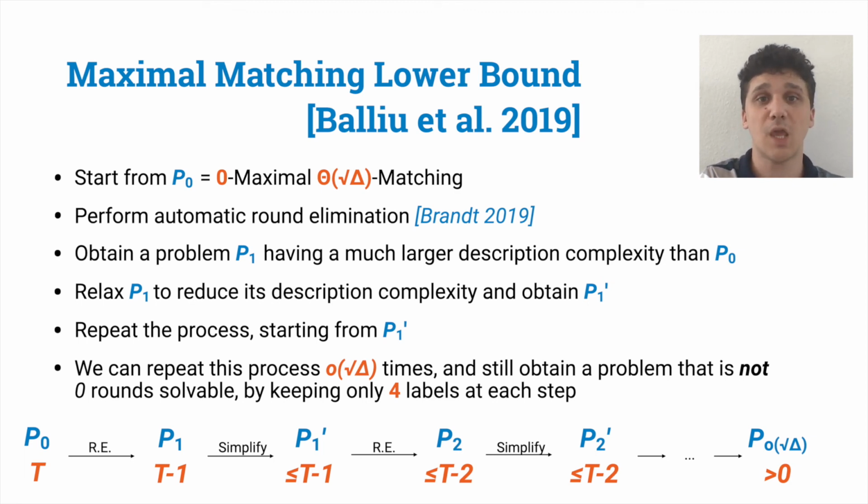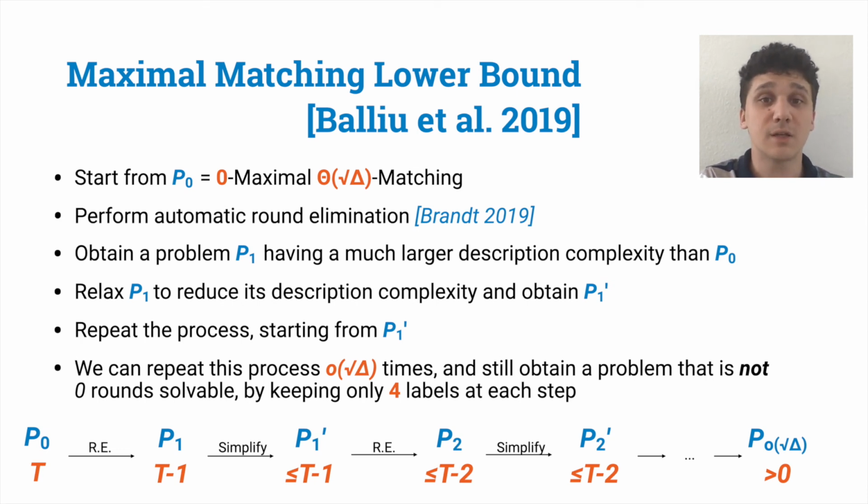Unfortunately, if we start from maximal matching, by doing such simplifications, we cannot repeat this process a number of times that is linear in delta. Because after just root delta steps, we get a problem that is 0 round solvable, meaning that the simplifications that are done to each intermediate problem are too severe. And this approach would only give a root delta lower bound for maximal matching.